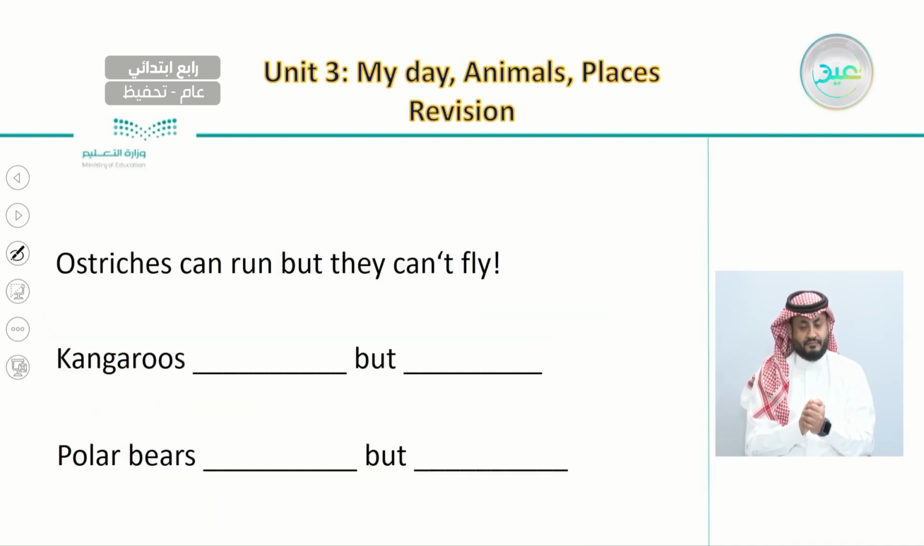So why is this important? Because answering these two questions helps us to write down these sentences about what animals can and can't do. For example, ostriches can run, but they can't fly.